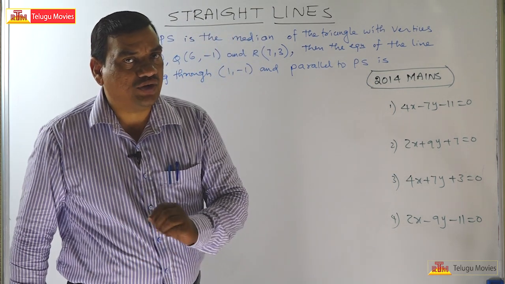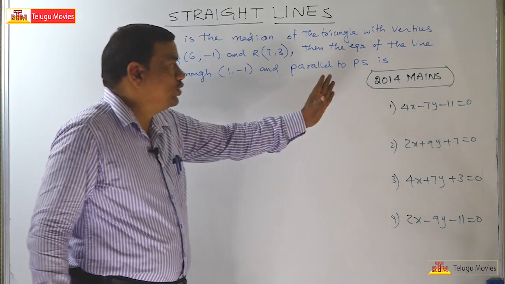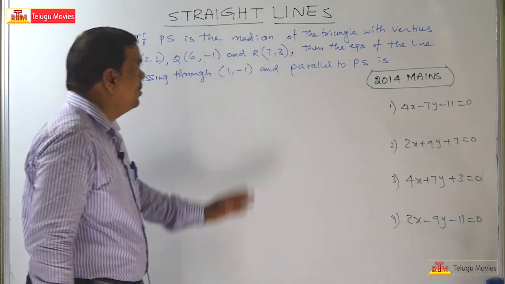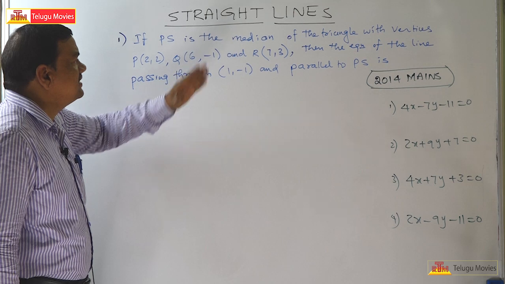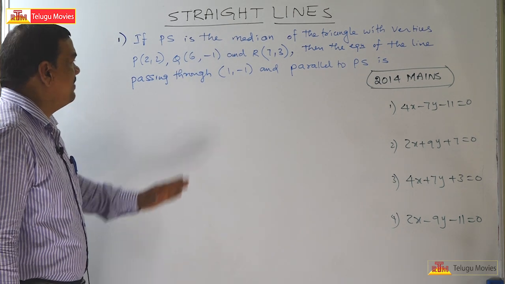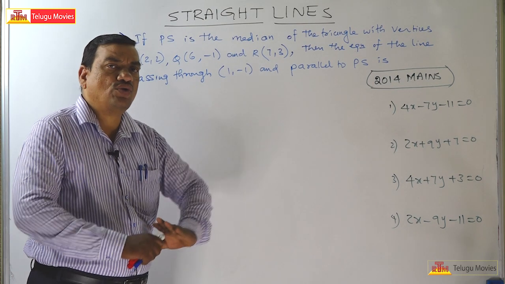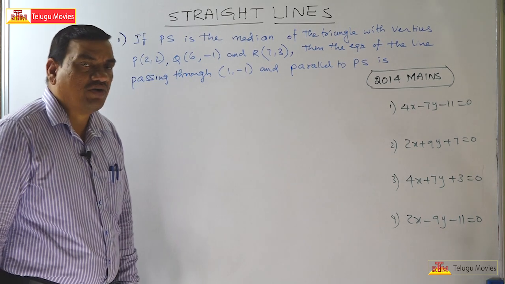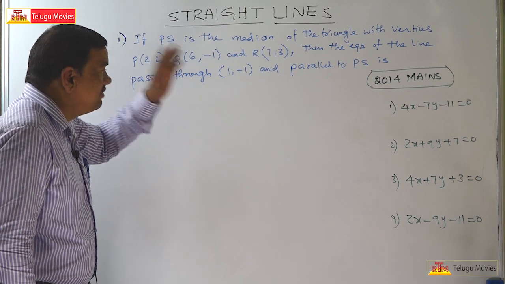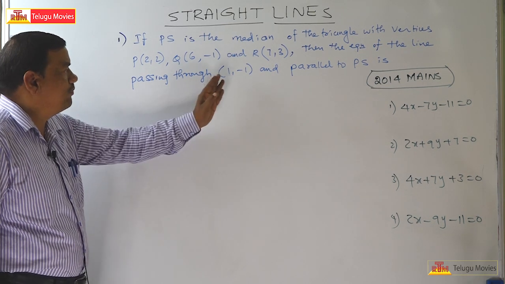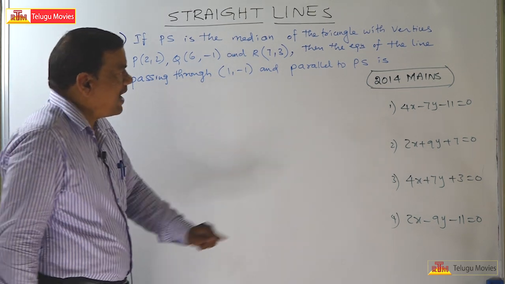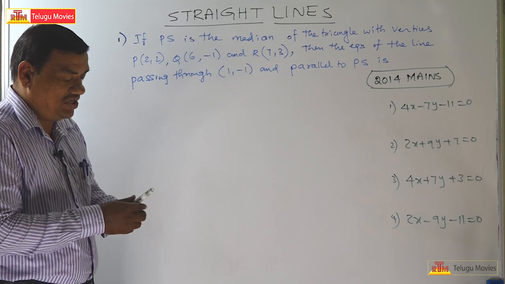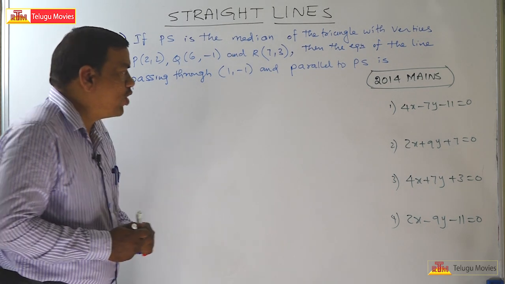Today's problem was asked in the 2014 Mains examination. These options are also readily available. The question is: if PS is the median of the triangle with vertices P, Q, R, where all the x coordinates and y coordinates are given, then find the equation of the line passing through the point (1, -1) and parallel to the line PS. Here PS is the median of the triangle. See, it is just a board level question.